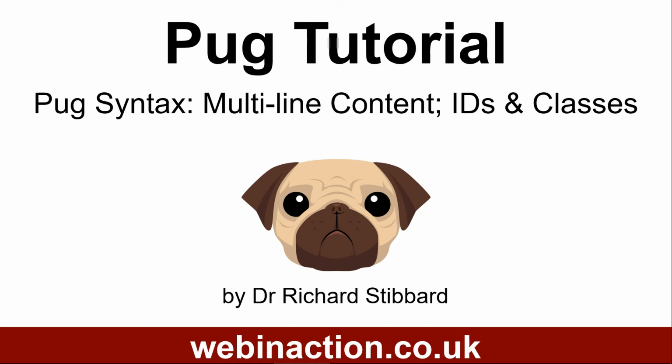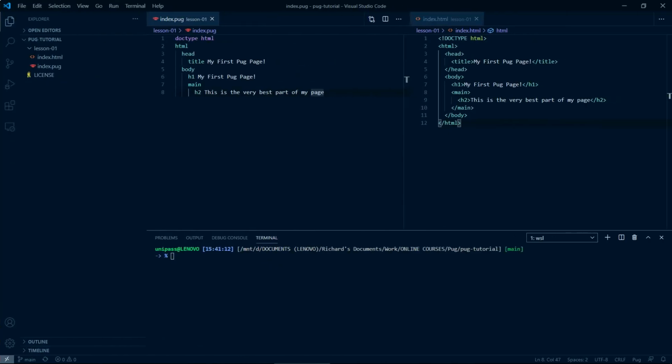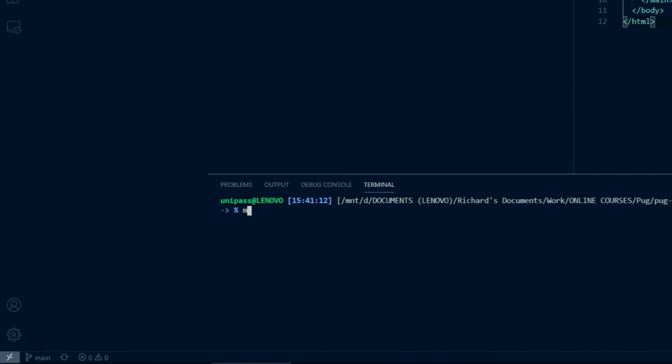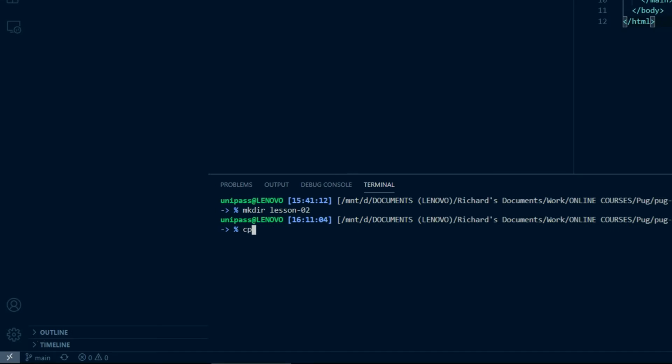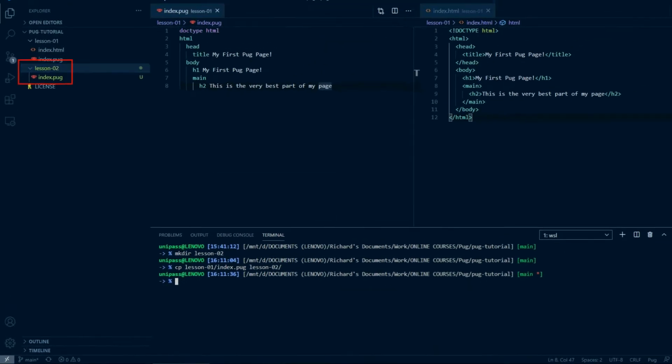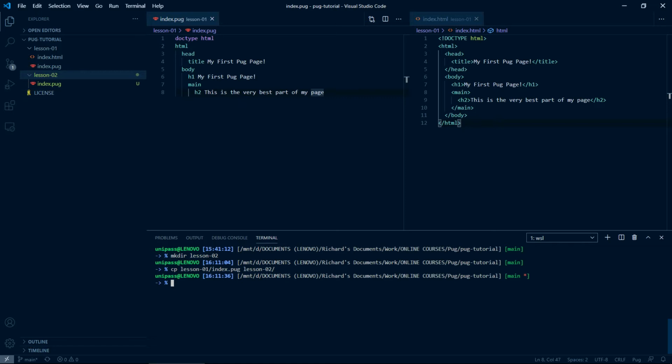You've seen how Pug syntax works, with indentation instead of nesting, no angle brackets and no closing tags, but we need to cover a few more basics before you can create your own Pug file. In the project folder, make a new folder named Lesson02. Copy index.pug from Lesson01 to Lesson02. And change directory so your command line is in Lesson02.